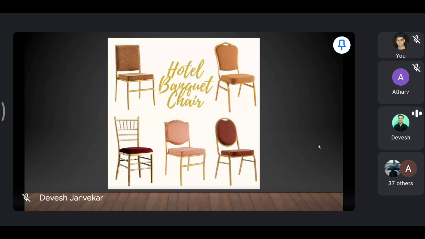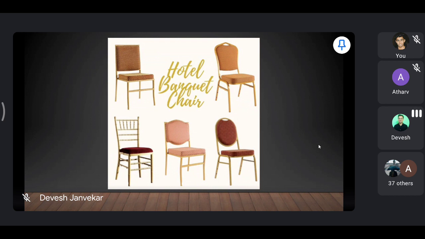You can stack the chairs, maybe a stack of 10 to 12 chairs. You can get them to the banquet hall, and then you can set up. Okay. For seminars, conferences, you may have chairs with armrest. Okay. But in banquets, it is generally avoided. Okay.